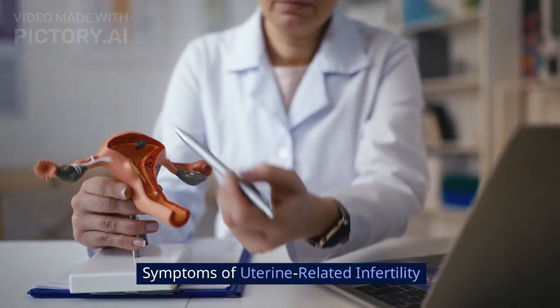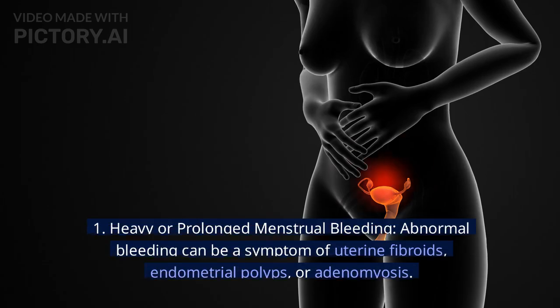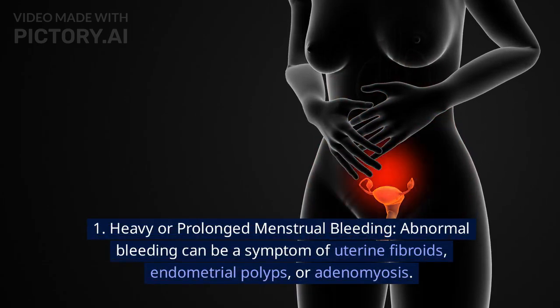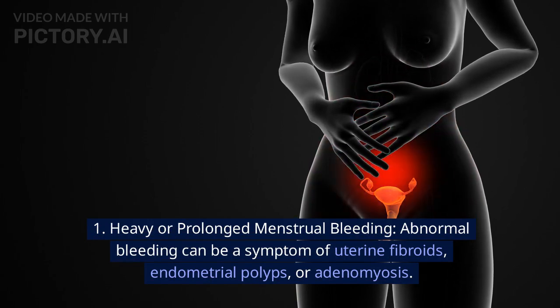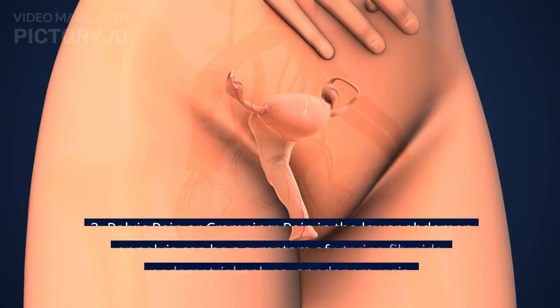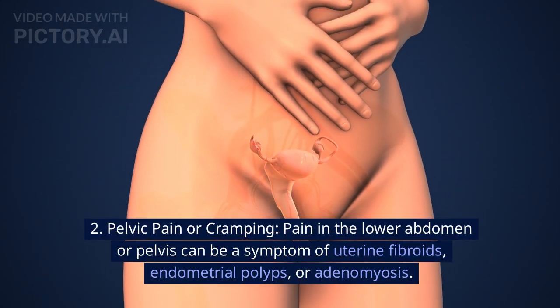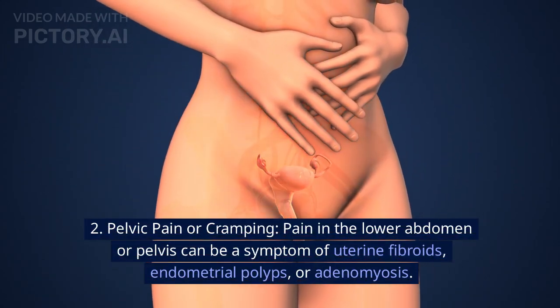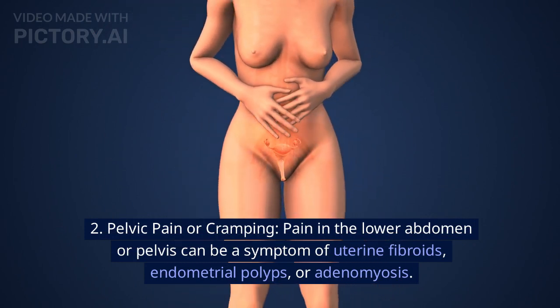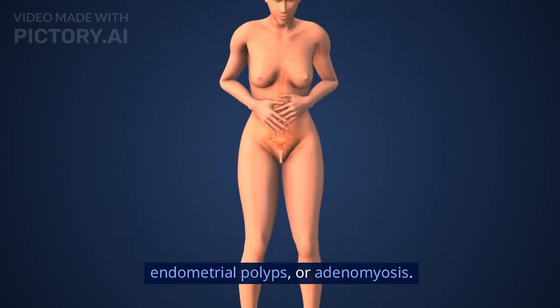Symptoms of uterine-related infertility. 1. Heavy or prolonged menstrual bleeding. Abnormal bleeding can be a symptom of uterine fibroids, endometrial polyps, or adenomyosis. 2. Pelvic pain or cramping. Pain in the lower abdomen or pelvis can be a symptom of uterine fibroids, endometrial polyps, or adenomyosis.